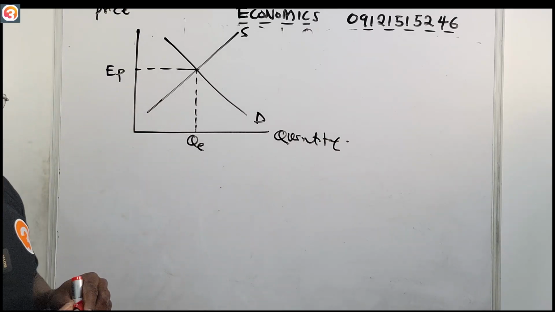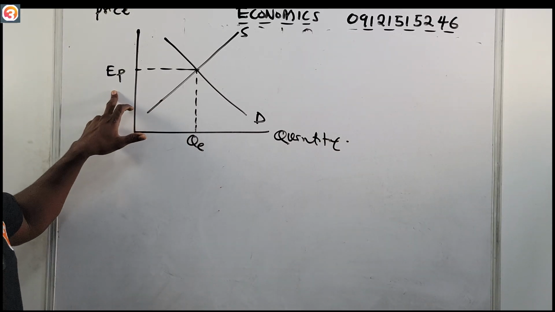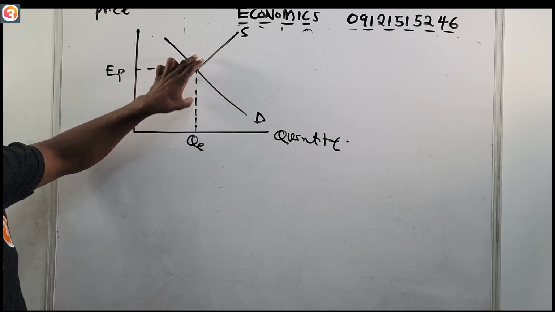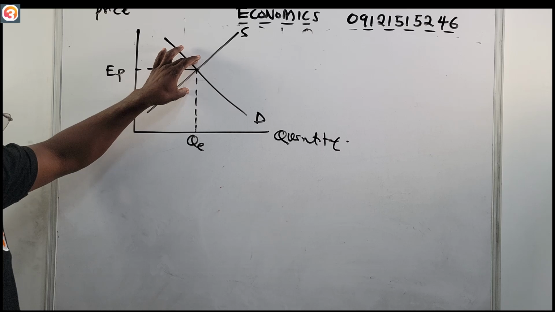Now, let us continue. Having seen this, this is our equilibrium price. We have gotten our equilibrium position. This is our supply curve. This is our demand curve. We have gotten our equilibrium point.